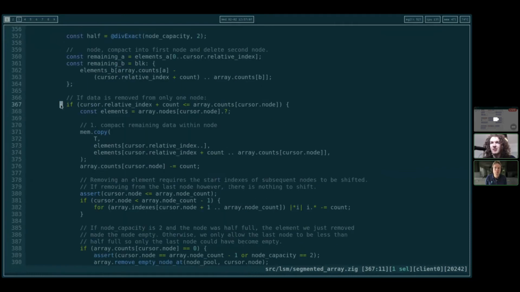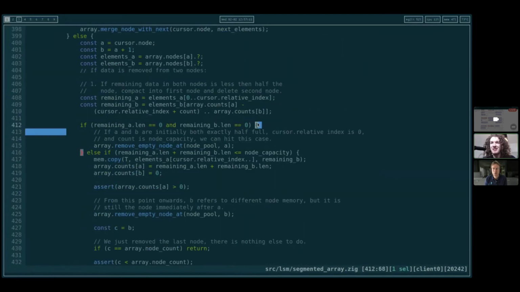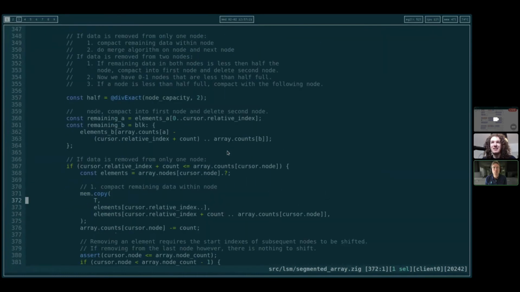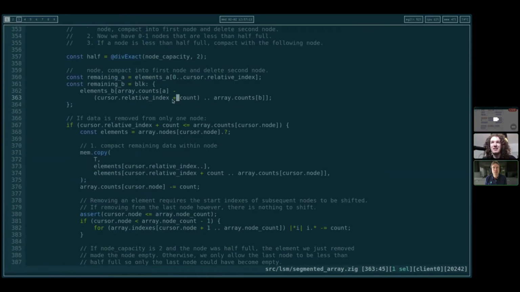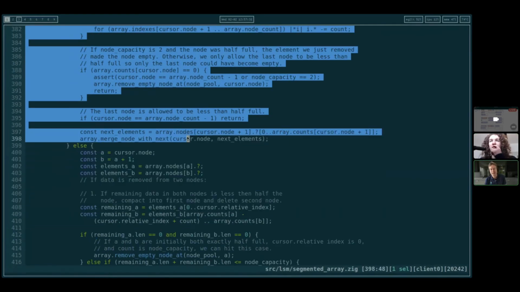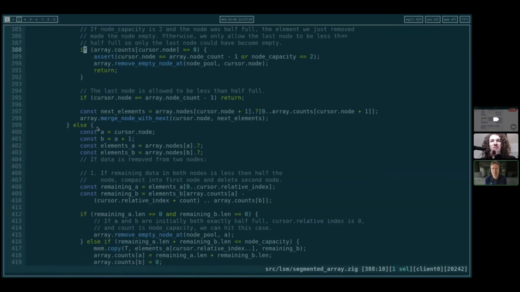They should all be on the same hierarchy. So the first big question is, does this remove only affect a single node? If it only affects a single node, then handle that case, and then fall through and merge at the end.